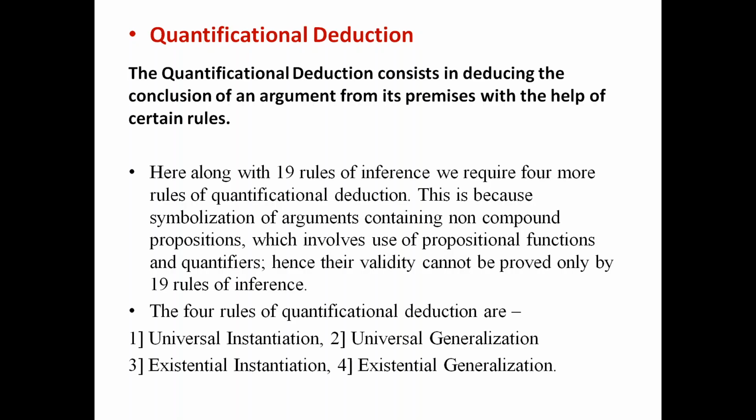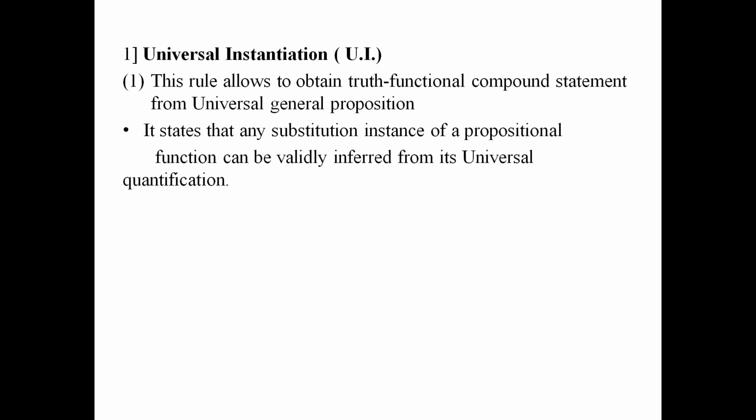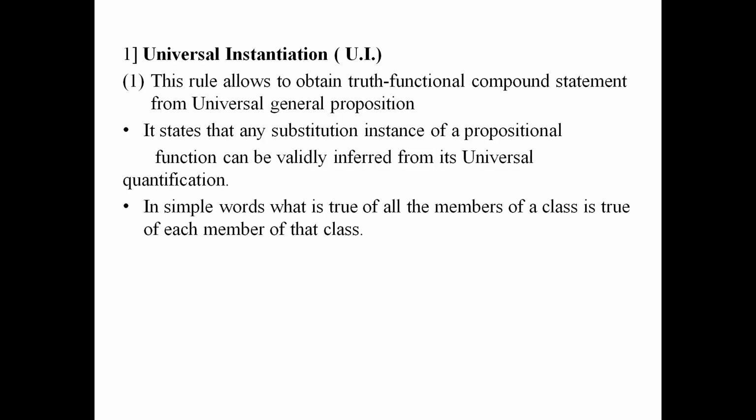Now let us understand what is universal instantiation. The short form is UI. This rule allows us to obtain a truth functional compound statement from a universal general proposition. It states that any individual or any substitution instance of a propositional function can be validly inferred from its universal quantification. In simple words, what is true of all the members of the class is true of each member of that class.